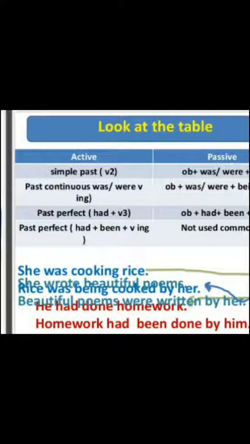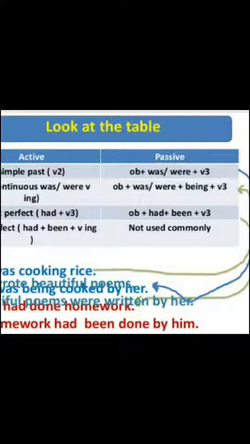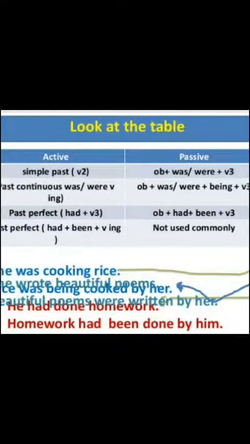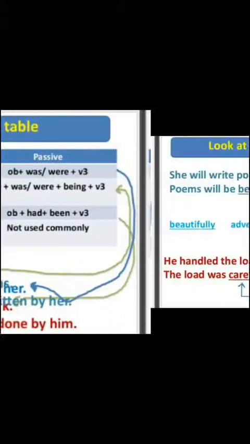Now, past perfect continuous tense. The identification of the past perfect continuous tense is had plus been plus first form plus ing, and it is not used commonly. This tense is not used in passive voice, so there is no need to change it into passive voice. She was cooking rice, rice was being cooked by her. We have done this in the previous slides.